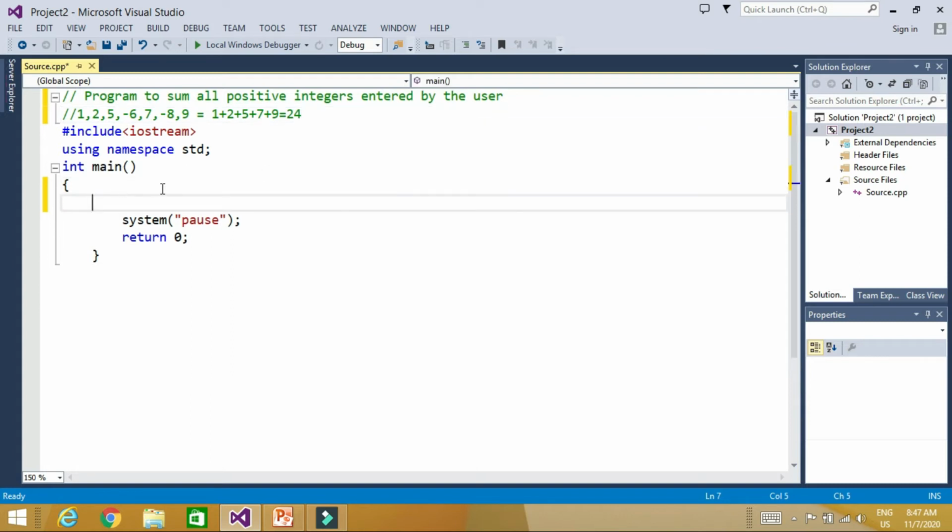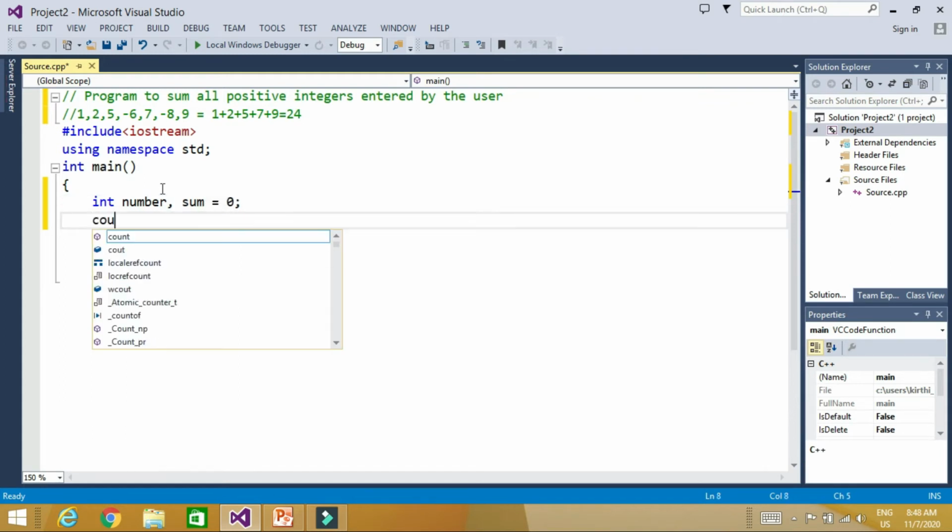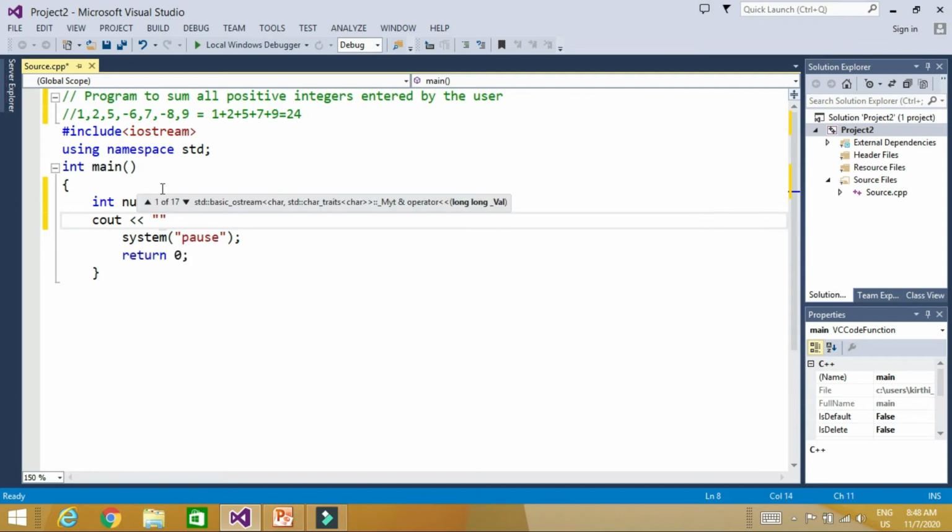First we will write this program using goto, and then I will show you how you can replace the goto with break and continue, and how you can replace everything using only a loop. Let's say we have a number that we input, and because we are doing the sum, we declare a variable sum initialized to 0. Now cout, enter the number, and if the number is equal to 0, then we will end the program.